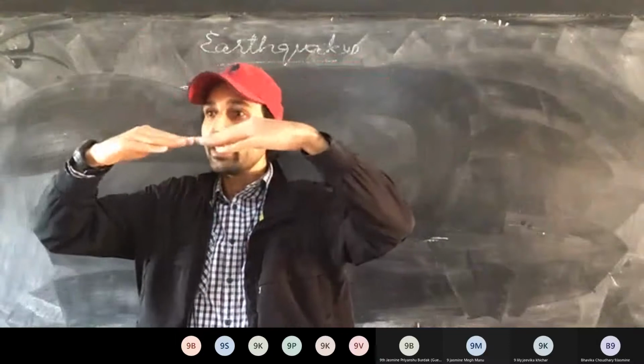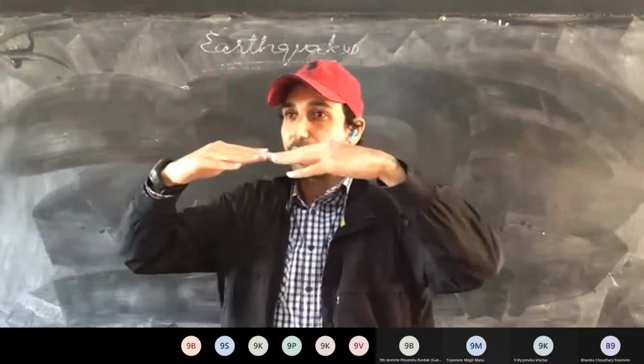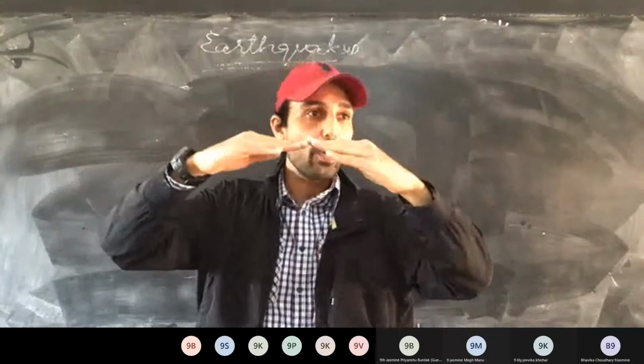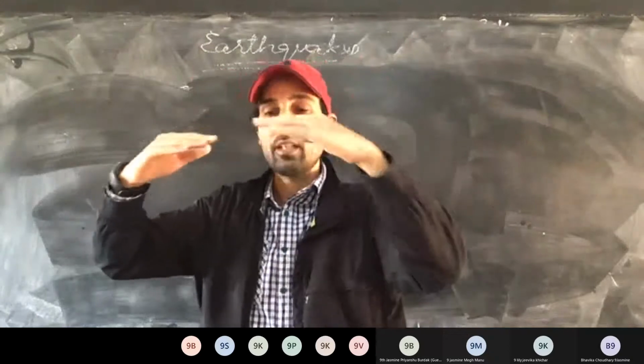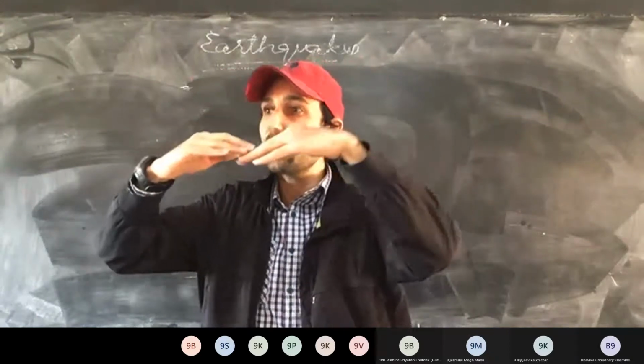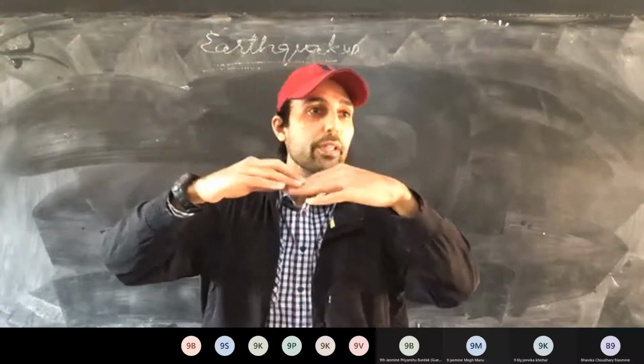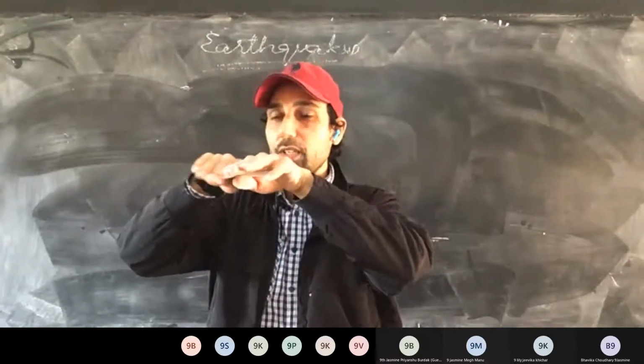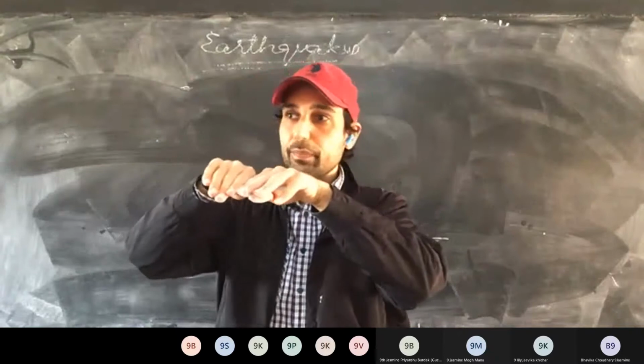Whether they are moving towards each other, that is convergent. If they are convergent, they will be colliding with each other. As they collide, one may subside under the other, that is, subduction is taking place. Or this interaction can be gliding type, called transform interaction. They can glide with each other.